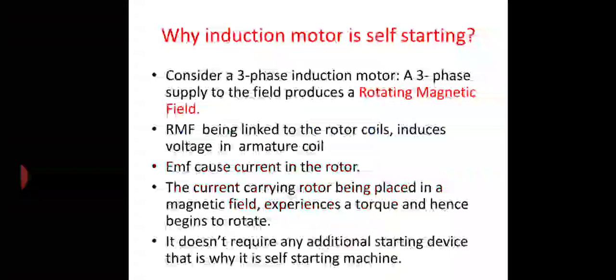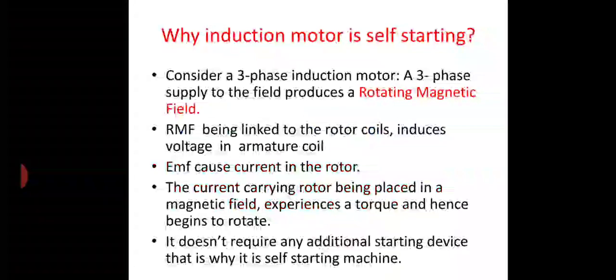So you just take a three-phase induction motor. Already you know what are the two main parts of induction machine, that is the stator and another one is rotor. So stator carries the three-phase field coil and rotor carries three-phase armature coil. You just keep in your mind, here the stator carries only field coil whereas the rotor carries the armature coil. So now we are giving three-phase supply to the stator of an induction machine.